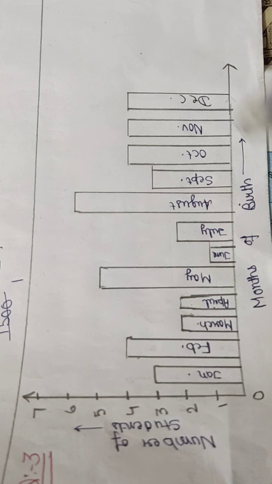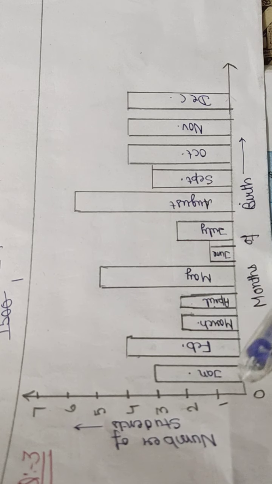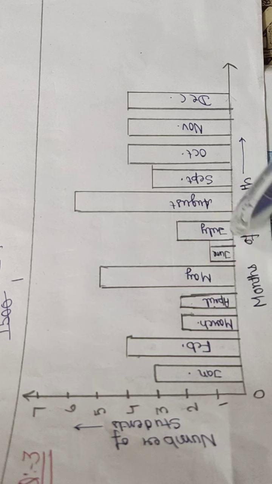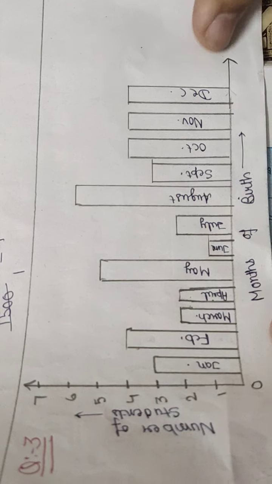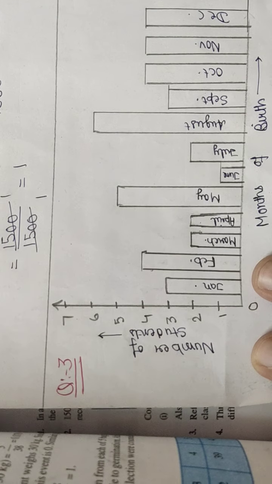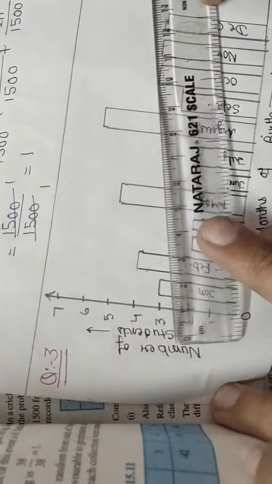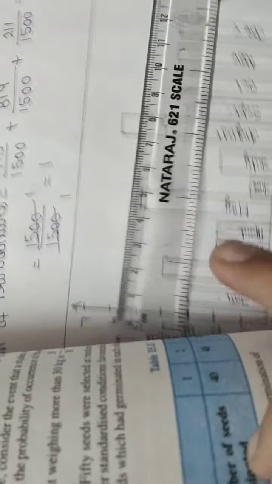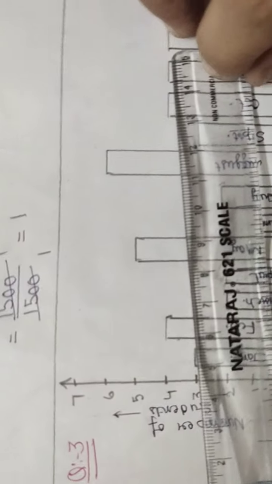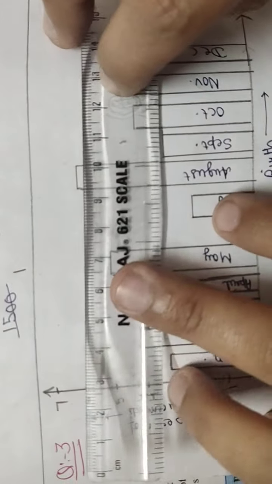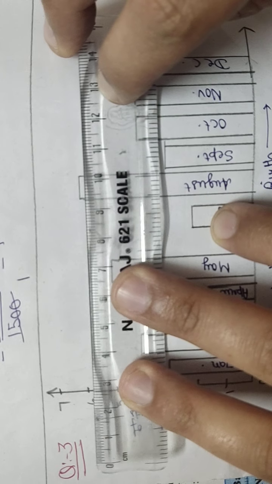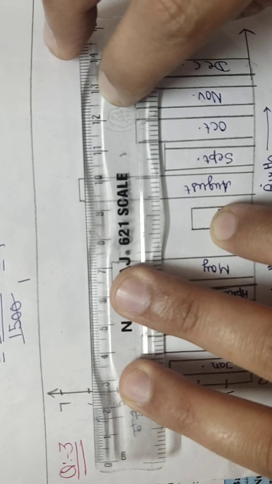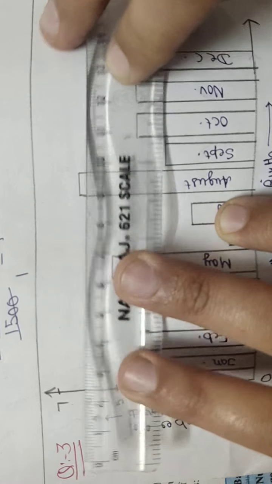According to month wise: January, February, March, April, May, June, July, August, September, October, November and December. On this side frequency is given. So you check how many students were born in the month of August. This is the August column. I will put a scale over here. The frequency of students is 6. So favorable cases are 6.